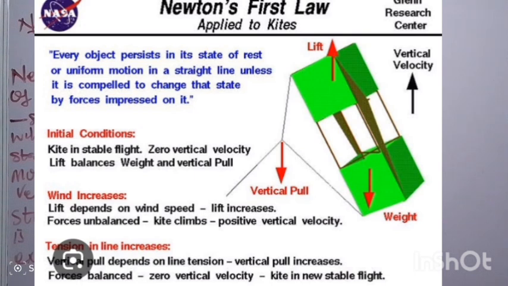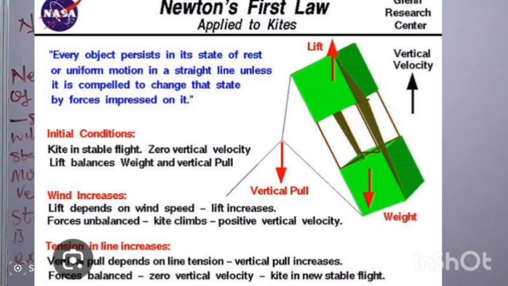The weight of the kite will act downward. The lift will act upward. Then there will be a vertical pull downward, which also will act downward. Again, there will be vertical velocity, which will allow the kite to move upward.